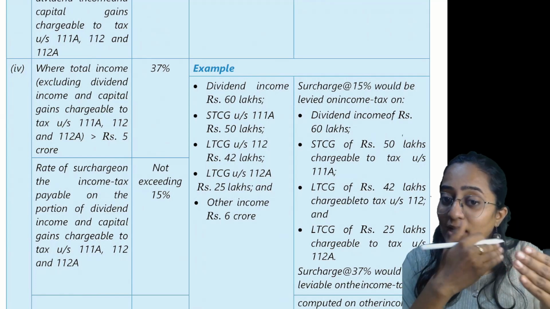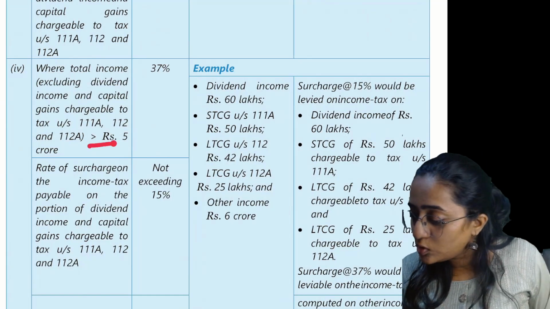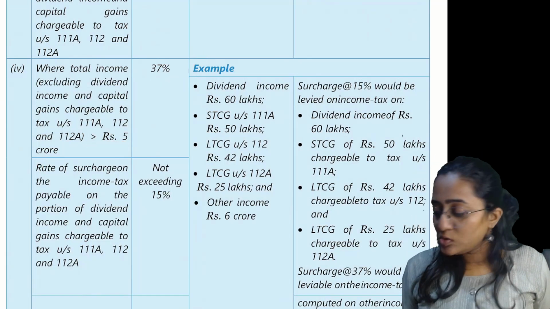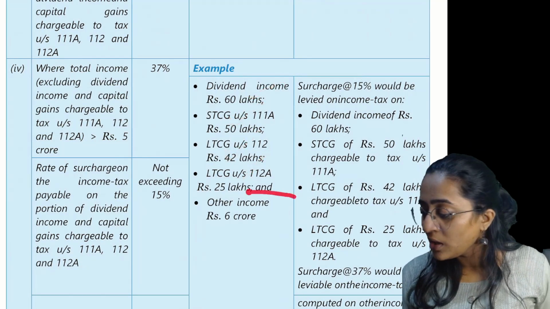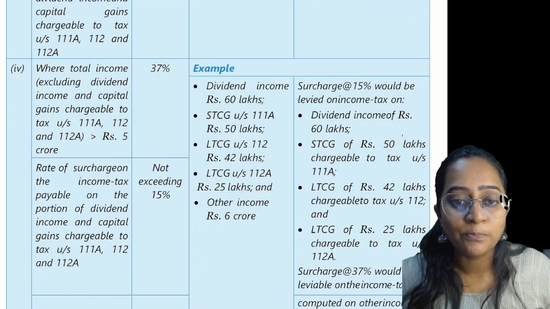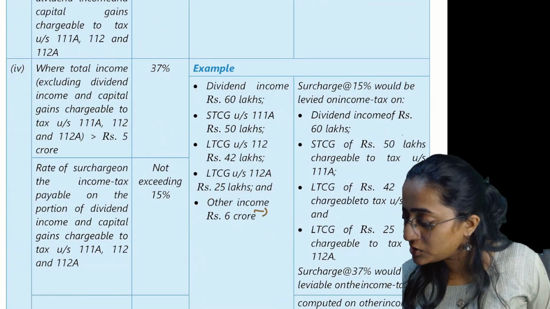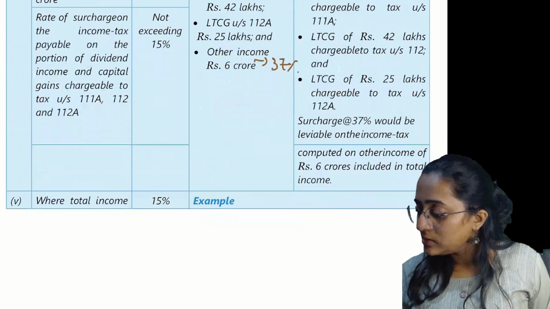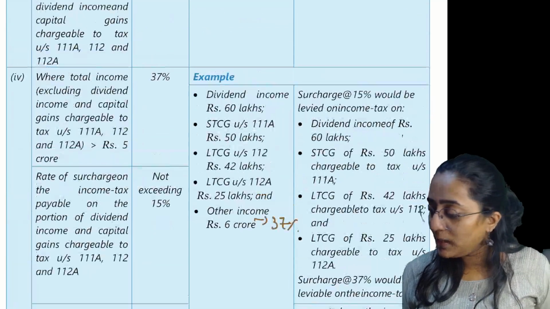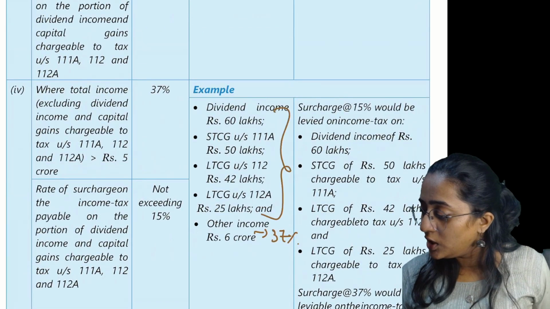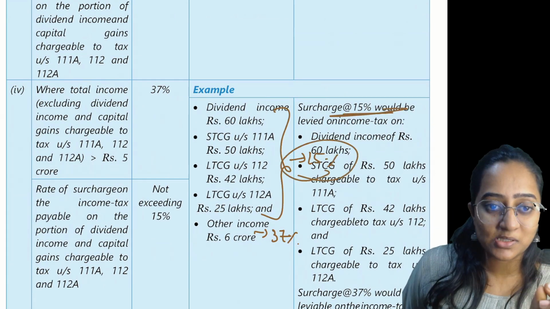Total income, now you are excluding dividend income and capital gain income, like what you did in the previous point number 3. Excluding, above 5 crore is going to be 37%. So in this example, dividend income, short-term capital gain, long-term capital gain, and other income: other income is going to be 6 crore. On this 6 crore, you are going to apply 37%. On the remaining portion which you have seen, you are just going to apply 15% surcharge only.